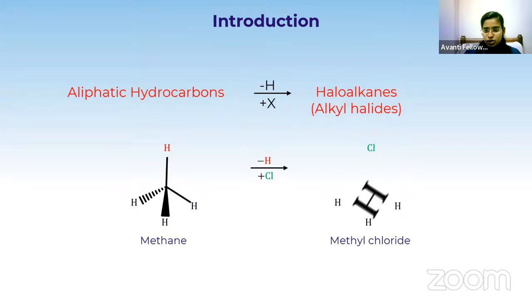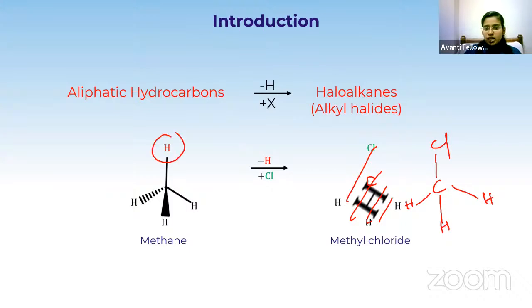Here we have a carbon, and here chlorine, hydrogen, hydrogen and hydrogen. The hydrogen of methane is replaced by chlorine, which is a halogen. So it is called methyl chloride, alkyl halide, or haloalkane.